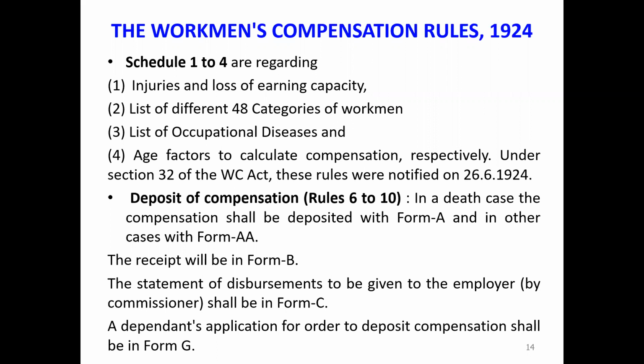What exactly a workman is, the definition, is directly linked to the schedule, and in that schedule 48 categories of workmen are mentioned. Then the calculations related to occupational diseases are also linked to a schedule in which these diseases are listed in different parts like Part A, Part B, Part C. And for the compensation calculations, we have to use the age factor.